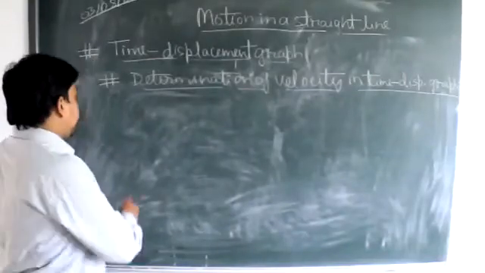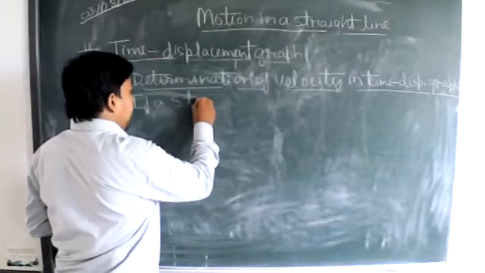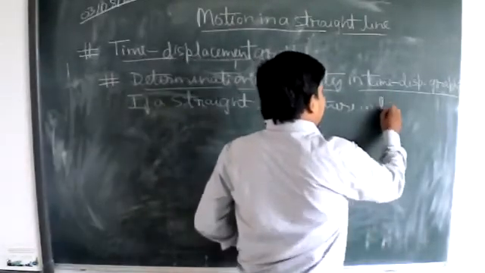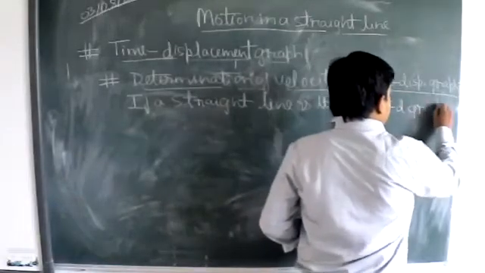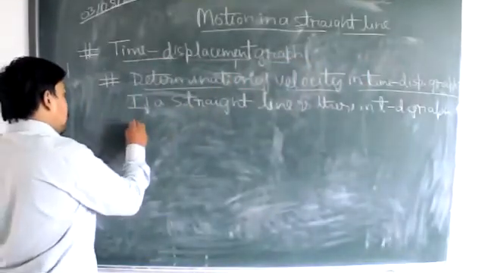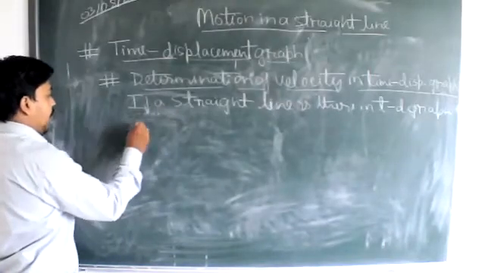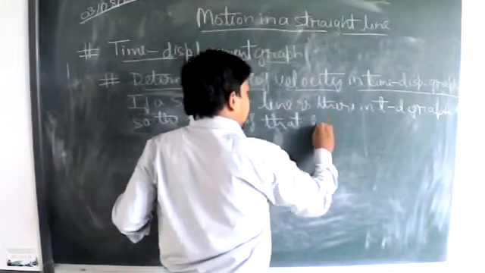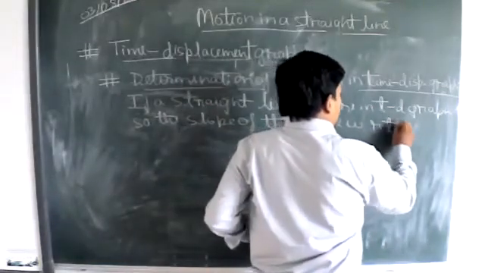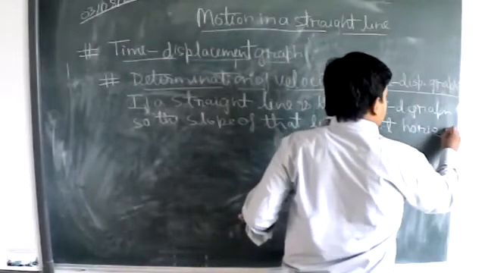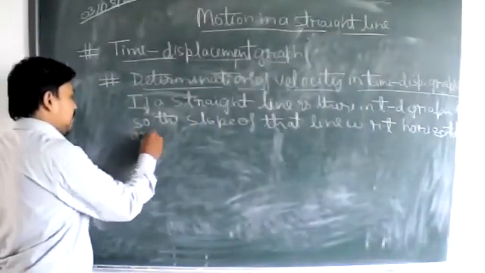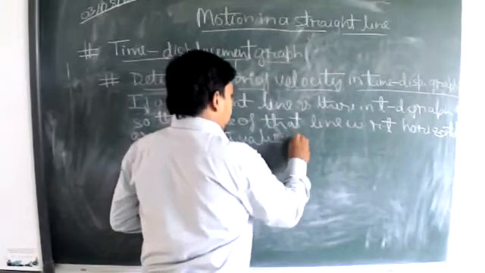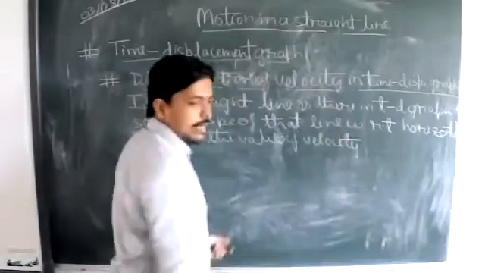Now we can write that if a straight line is there in the time displacement graph, TD graph, then the slope of that line with respect to the horizontal axis, or time axis one can say, gives the value of velocity. This we have discussed.